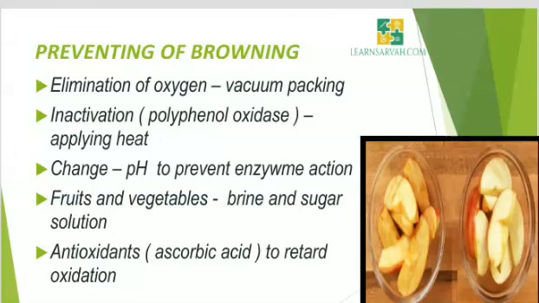Now we will see the prevention of browning. We can prevent the browning reactions in fruits and vegetables by elimination of oxygen by vacuum packing, inactivation of polyphenol oxidase by applying heat, change of pH to prevent enzyme action, dipping of fruits and vegetables in brine and sugar solutions. Brine means salt solution. Then use of antioxidants such as ascorbic acid to retard oxidation.